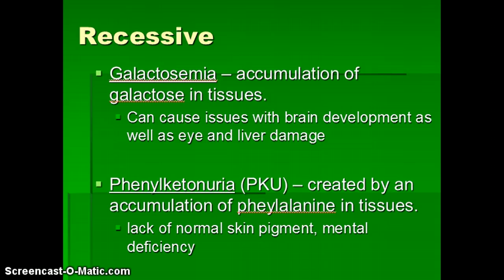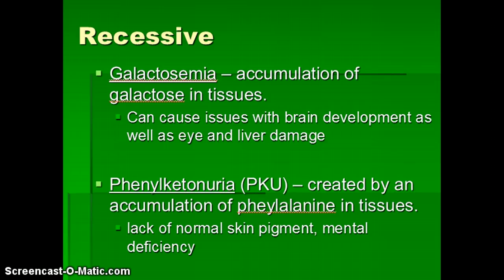Galactosemia is a recessive disorder that leads to the accumulation of galactose in tissues. Galactose is part of a bigger sugar, fructose, and what happens is the body cannot break that down. And remember back from our cellular respiration, the body needs those sugars to produce energy. So it can lead to a bunch of different issues, specifically issues with the brain development as well as eye and liver damage.